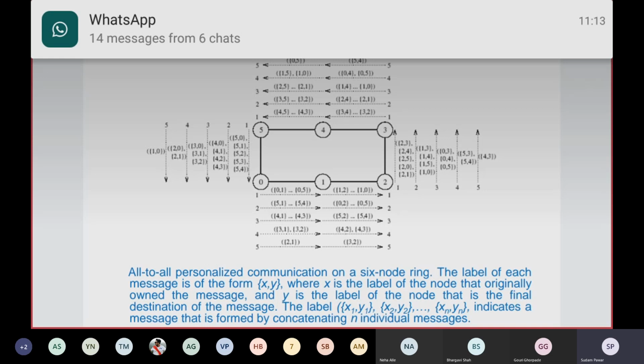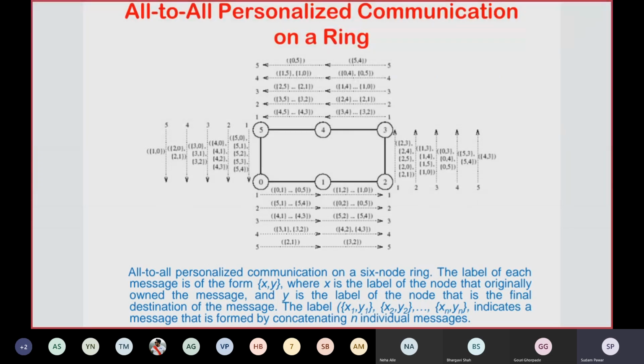So that message will be received by 0. That is, 0 will receive at the end of the first step messages like 50, 51, 52, 53, and 54. But its own message is only 50. So it will retrieve that message and will forward the messages 51, 52, 53, 54 to the next node in the next step.